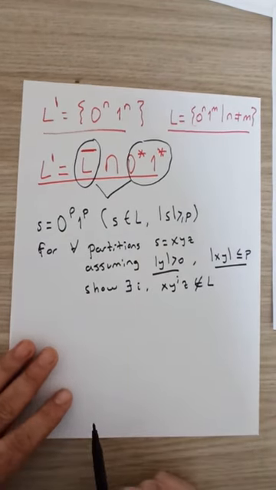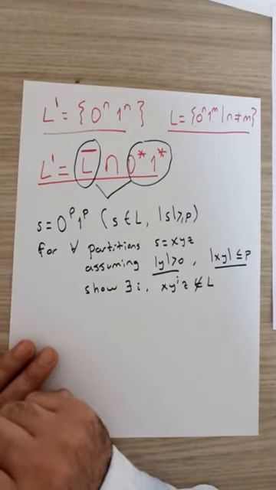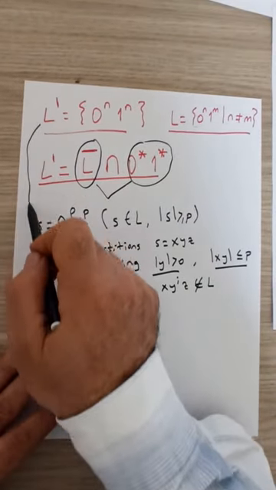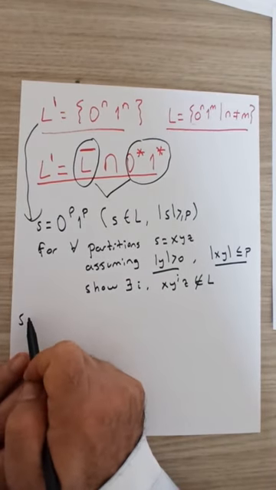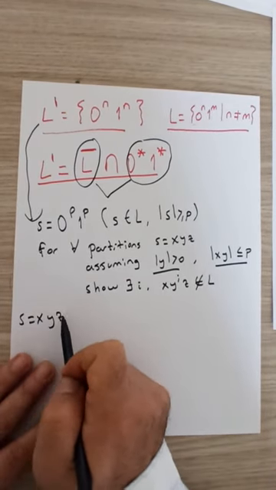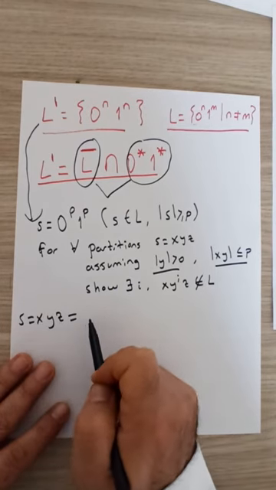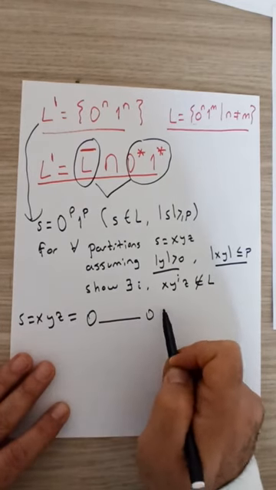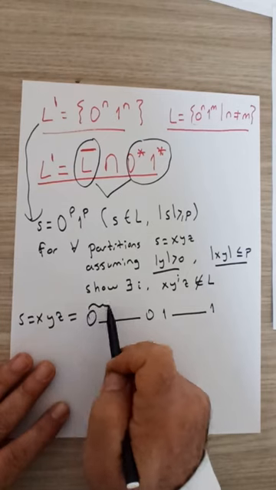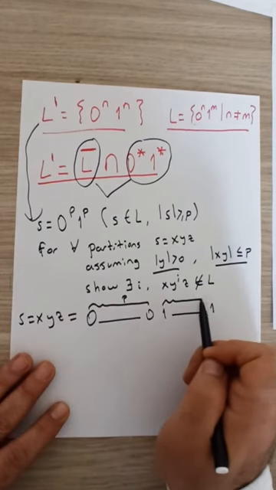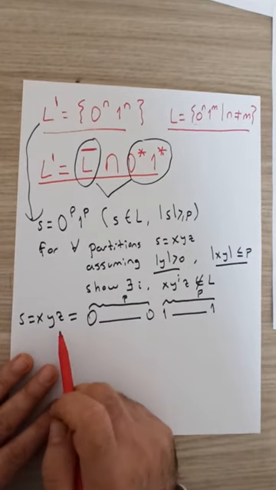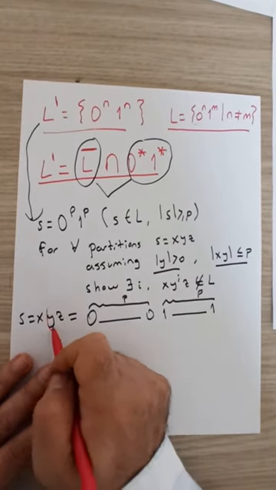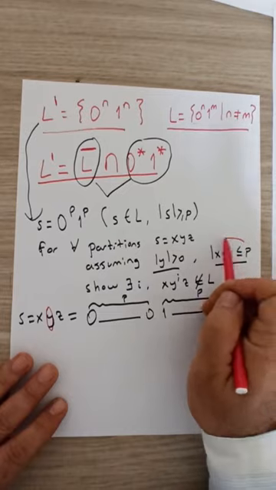We will have proven that this language L prime is not regular. Let's try to visualize S partitioned into these three substrings x, y, z. We have p zeros followed by p ones. Now in this string x, y, z, where can we locate the middle string y?